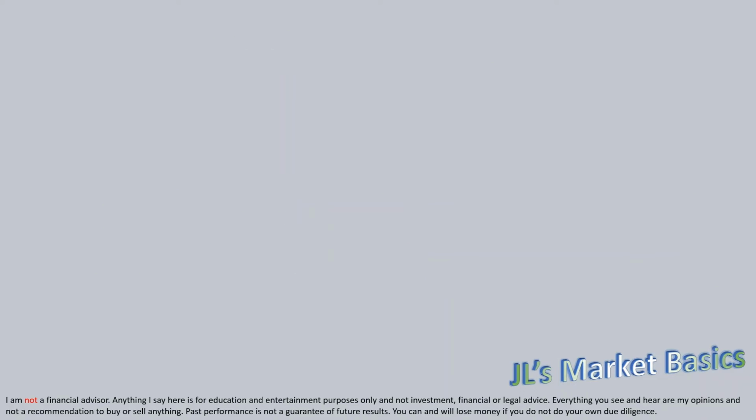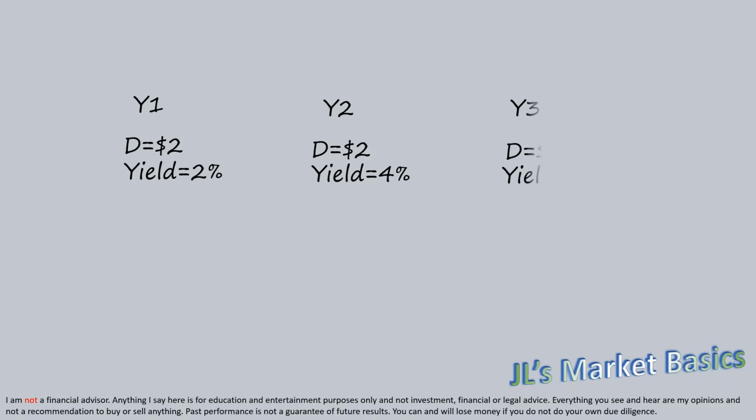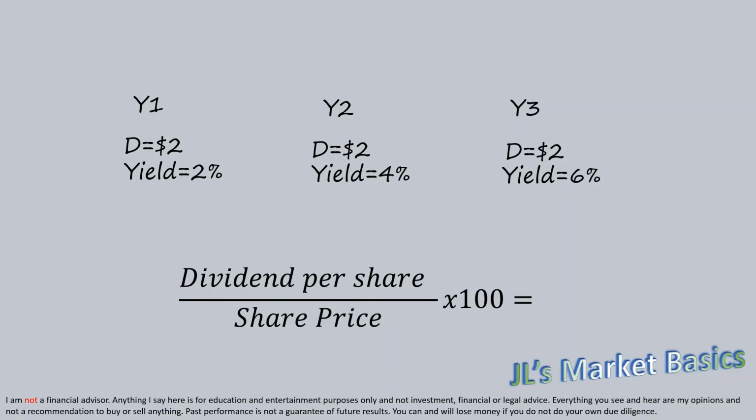on August 9th. Remember earlier when I mentioned an increasing yield might not be that great if the fundamentals are bad? Let's suppose a company has been paying an annual dividend of $2 per share for the last 3 years, and its dividend yield has been increasing from 2% for the first year to 6% in the third year. Using the yield formula, we can see that the increase in yield is due to the drop in share price.